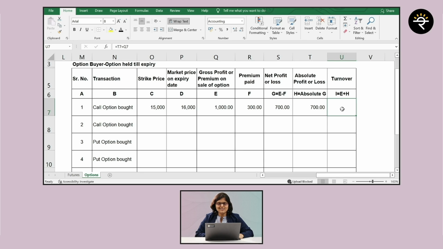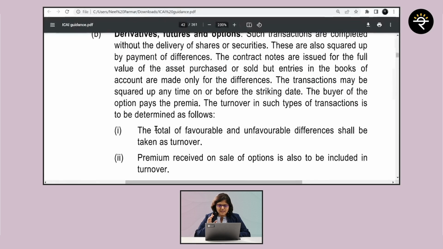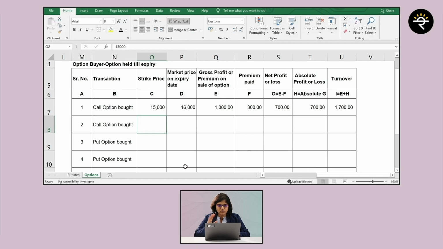Now I want a correct answer. How will the turnover be calculated? The absolute profit or loss plus what? Premium received. So it's going to be 700 plus 1,000, and in this case it's going to be 1,700 rupees. I know this is a little bit tricky. You will have to again revise this so that you get a proper understanding. Again, for this, base is absolutely the same. We are just taking a total of point number 1 and 2 in the guidance note, right?